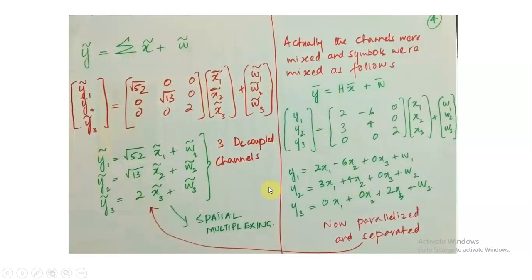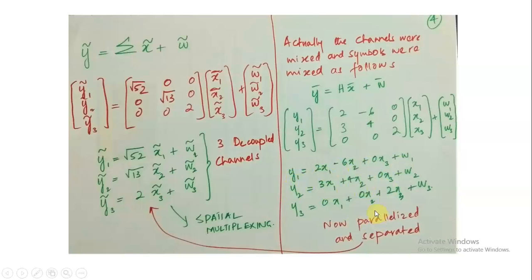Actually the channels were mixed and the symbols were mixed as follows. If we take the simple linear equations, we see that y1 is equal to 2x1 minus 6x2 plus 0x3 plus w1. So these are not parallel channels, because all the symbols are multiplexed at each received antenna.